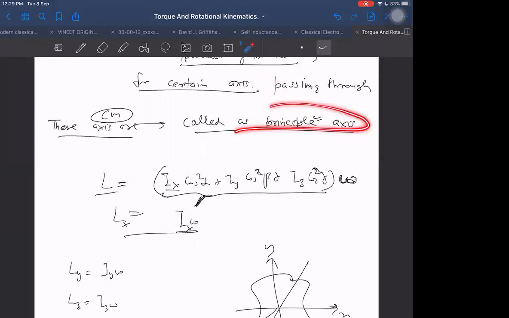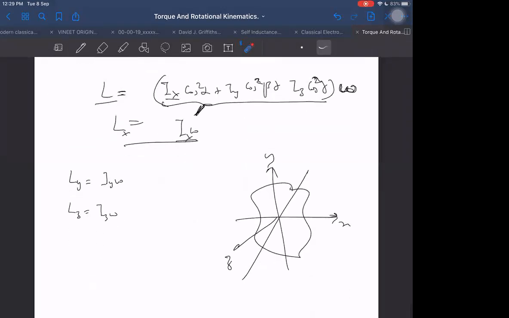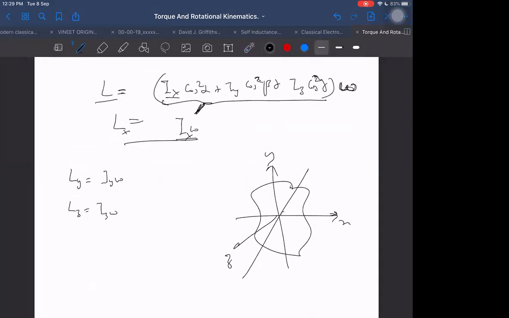It does not mean principal axes exist only for the symmetric cases. They exist for a completely unsymmetric body also, as long as the axis is passing through the center of mass. We can still say there are three mutually perpendicular axes which will act as the principal axes, for which the product of inertia terms will come out to be 0. Those will always be there. There is a theorem based on this and we can prove it, but not now.